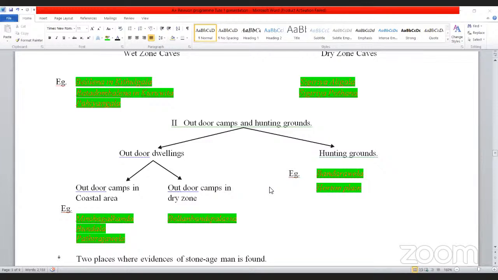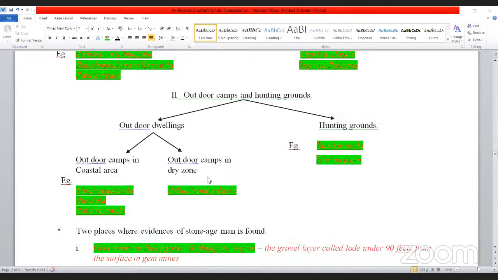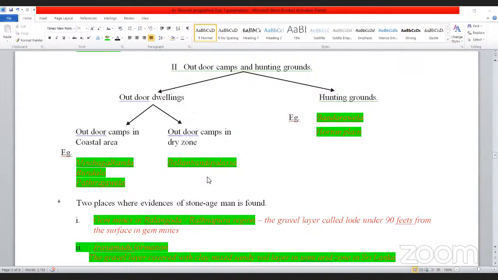Right. Now, the next thing: two places where evidence of Stone Age man is found in Sri Lanka. One is the gem mines in the Balangoda or Ratnapura region. The gravel layer called Iranamadu under 90 feet from the surface in gem mines.